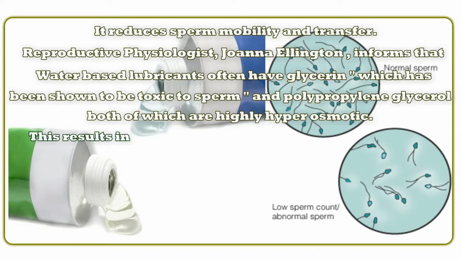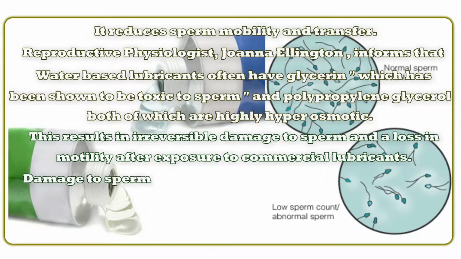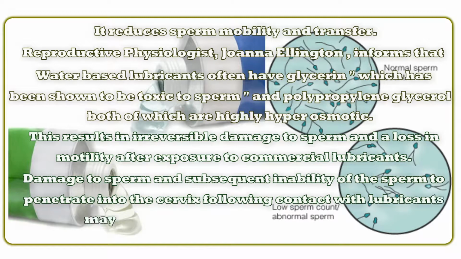This results in irreversible damage to sperm and a loss in motility after exposure to commercial lubricants. Damage to sperm and subsequent inability of the sperm to penetrate into the cervix following contact with lubricants may prevent conception in some couples.